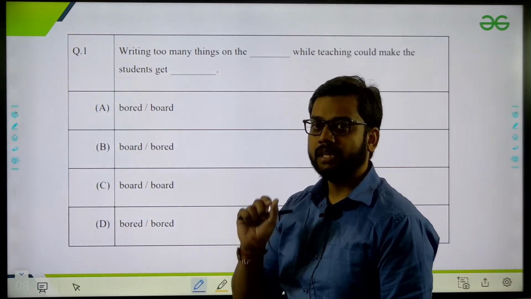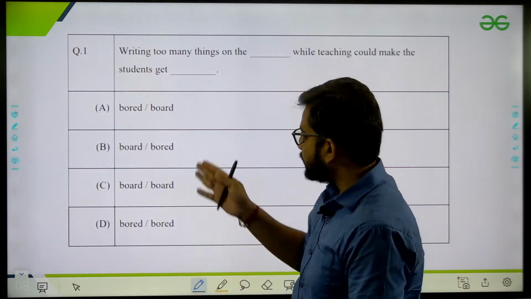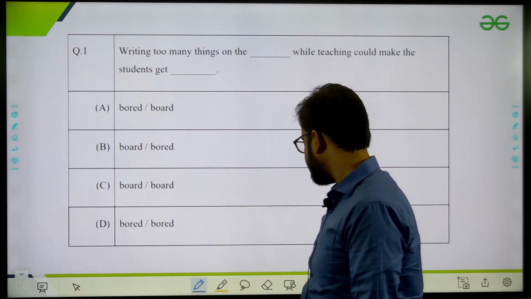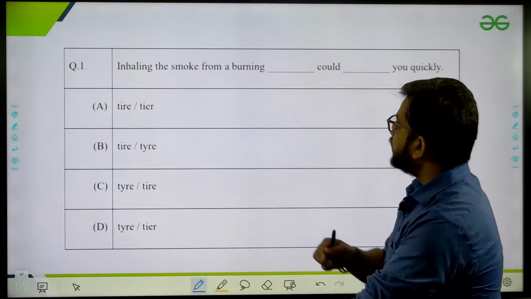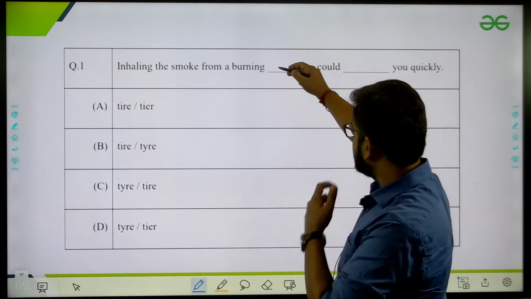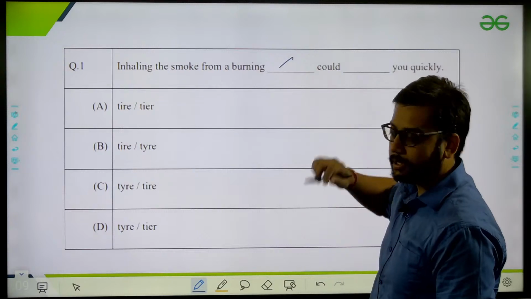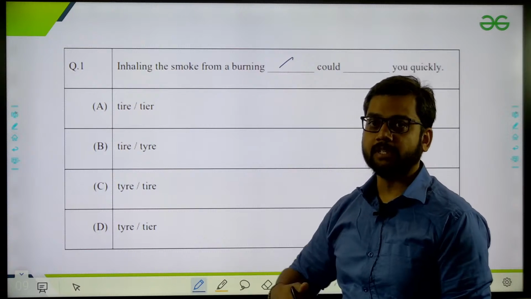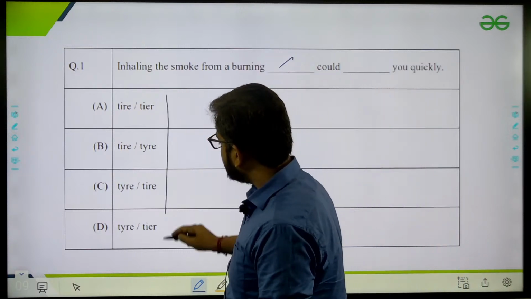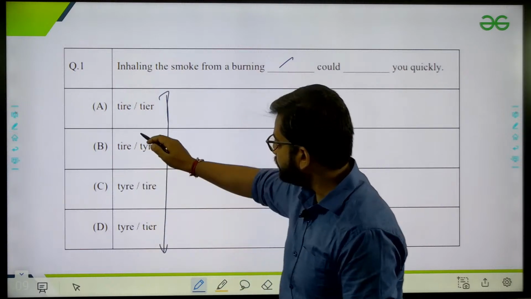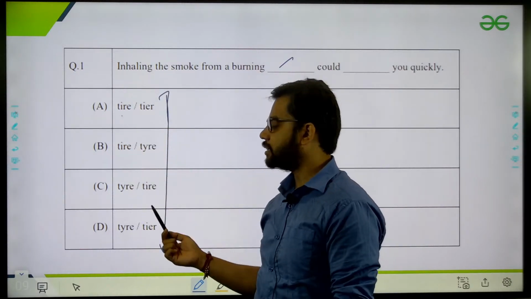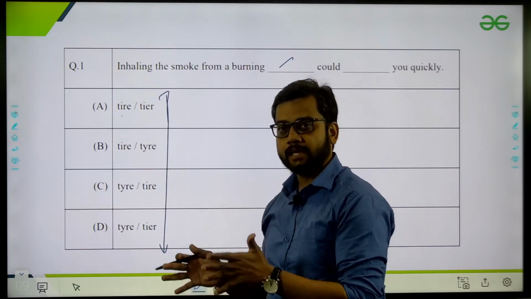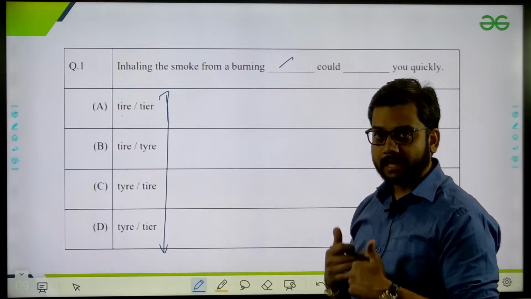If you have just done 1 hour of practice, not more than this, by just using this passage, okay, this will definitely not take 30 seconds. See this question: inhaling the smoke from the burning, fill in the blank. Now, burn is basically what? Tire burn, okay. See here, all are similar options, tire. The pronunciation is all the same, but which tire? The vehicle's tire. Once we are burning, this will make us tired.